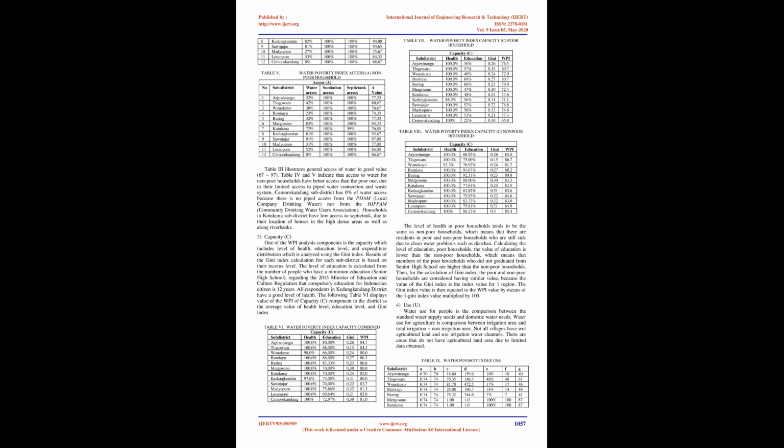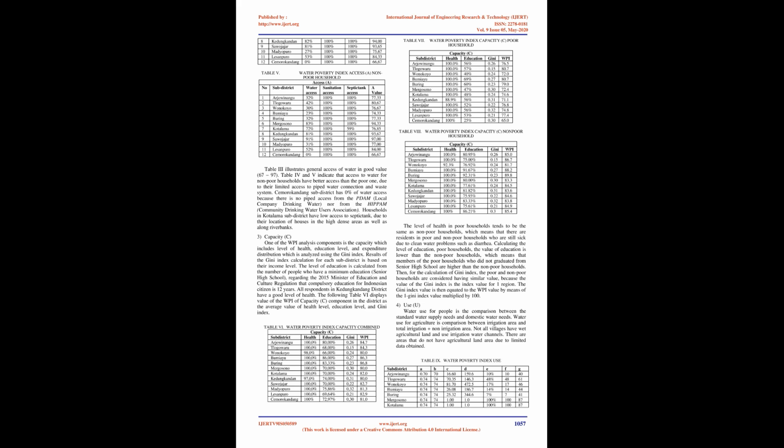For domestic use, the community in Kedungkandang District has water sources from groundwater through the building of private wells, 8 to 15 meters depth, the PDAM services, as well as the HIPAM, Community Drinking Water Users Association, services. The availability of piped water is calculated from the availability of water in the reservoir. Availability of water for both poor and non-poor households within one village is considered to have similar value. The availability of surface water has a value of 0 because in the research area, there is no household that uses surface water, lake water or river water, for their daily needs.